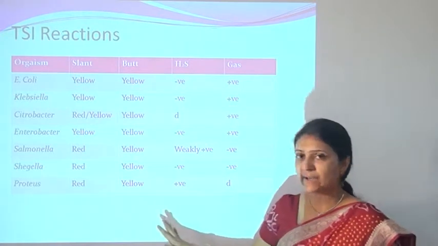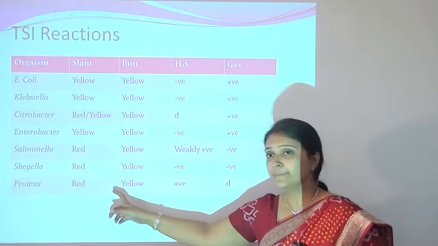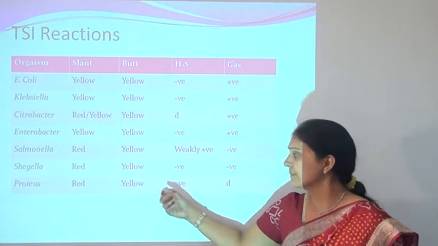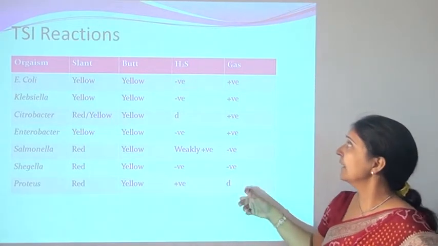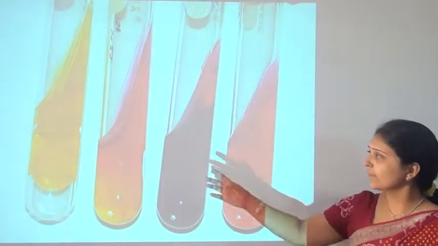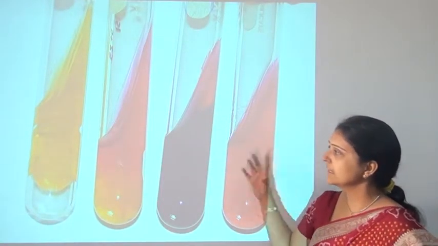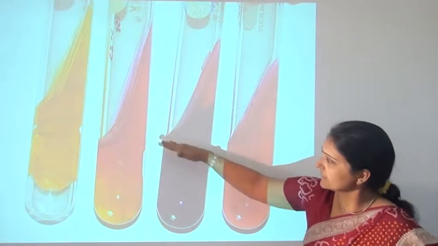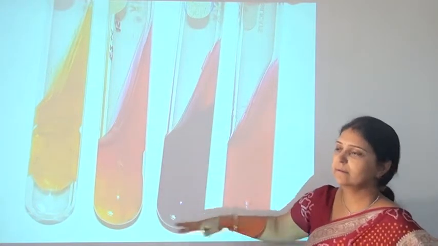Here you can see the reactions of the Proteus. It produces a red color of the slant, yellow color of the butt, H2S positive, and gas is not determined. Here you can see the different reactions of the TSI slant. This is known as the slant, and this portion is known as the butt.